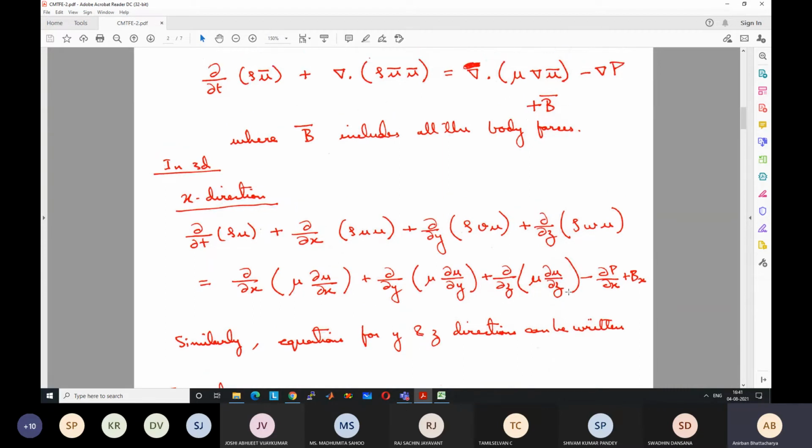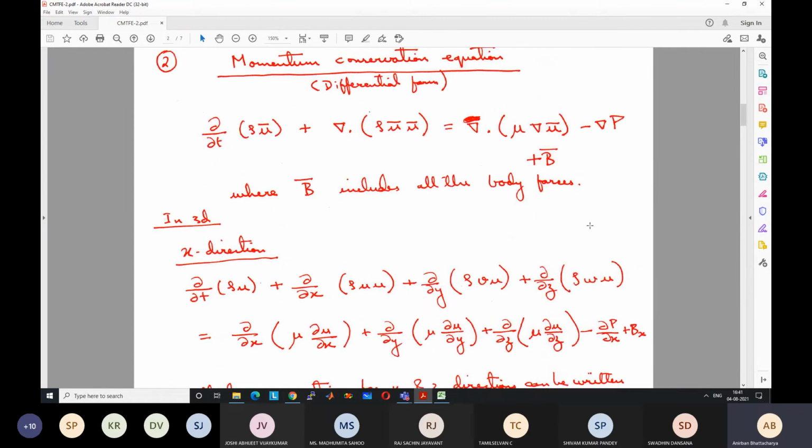This is not the most general form of the conservation equation. But for our case, in this course, we will take this to be the general form. And this is also known as the Navier-Stokes equation. In the more general form of the equation, instead of this viscous effect, there will be shear forces and other types of forces here, so we cannot write directly in terms of viscosity. For example, non-Newtonian fluids. I teach that in another course where I teach about non-Newtonian fluids. But for simple Newtonian fluids, we can write in this form.